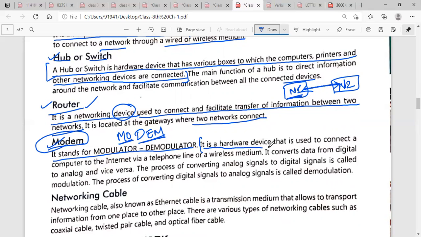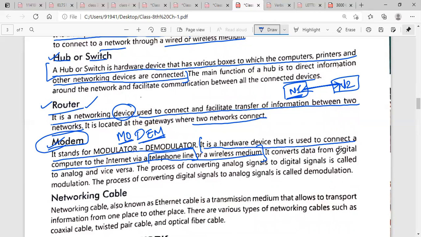Now, what is modem? Underline this line. It is a hardware device that is used to connect a computer to the internet by a telephone line or wireless medium. We use a modem just to connect our computer to the internet. We use a telephone line. First, we have to connect our modem to the telephone line. Then we connect the modem to our computer.